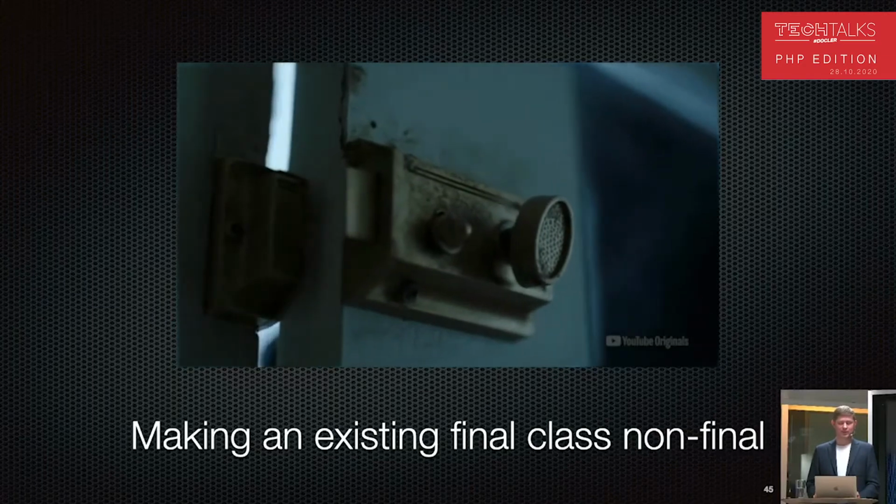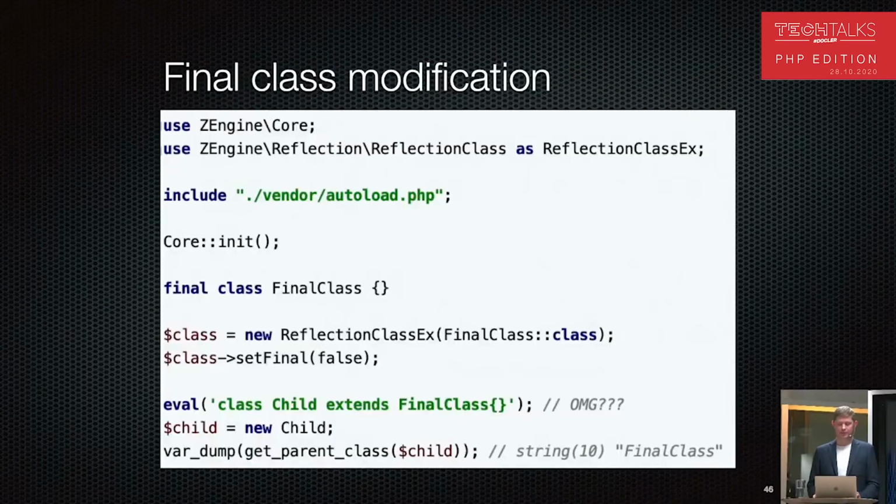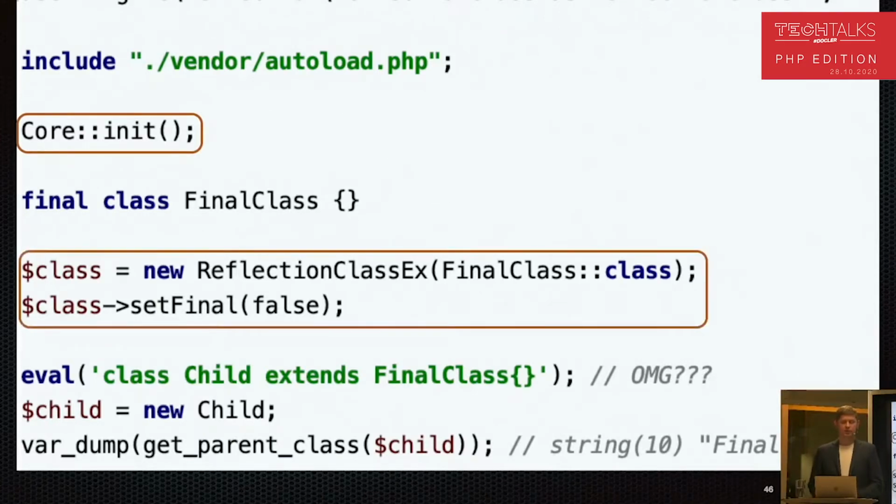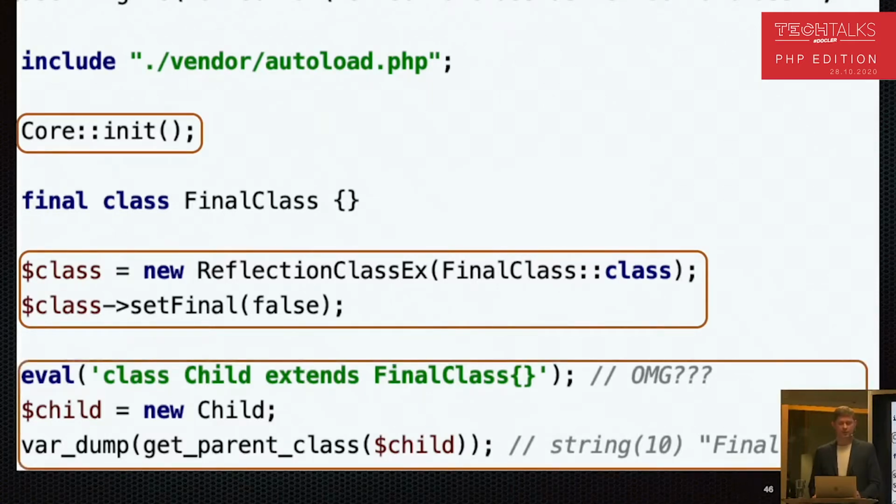As an example, let's make an existing final class non-final. What we have is bootstrapping of Z-engine library with a core init method call. Then we have a special reflection class created, and we can see that we are calling only setFinalFalse to make our existing final class non-final. And after that, it's possible to create children classes, and they will be extending final class, which is impossible in